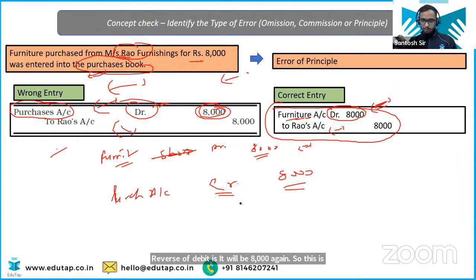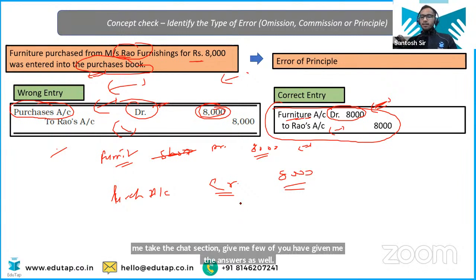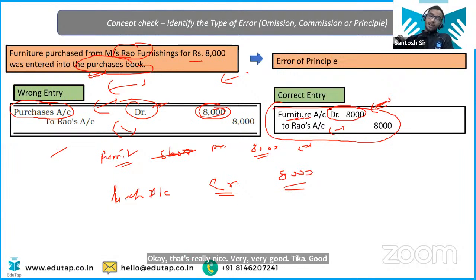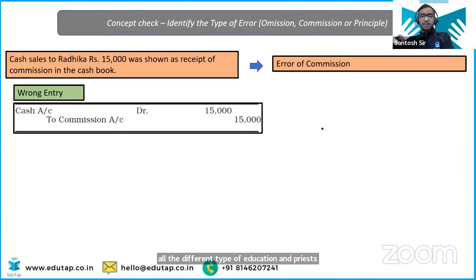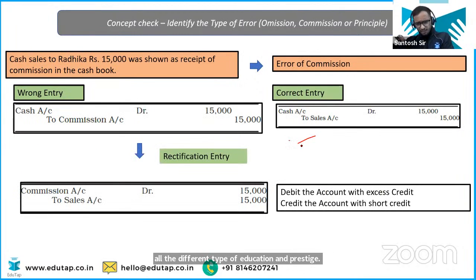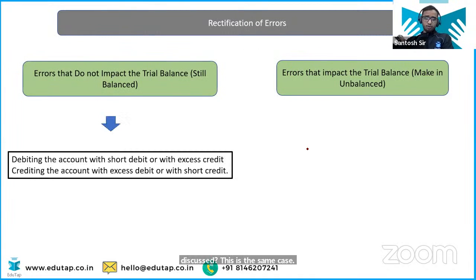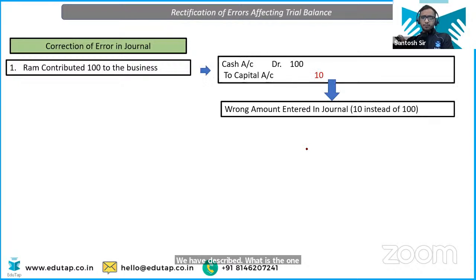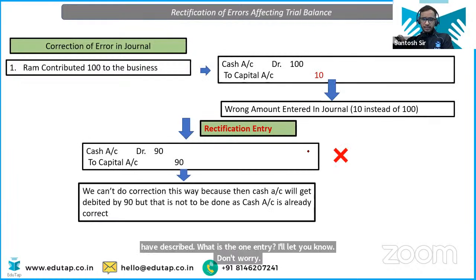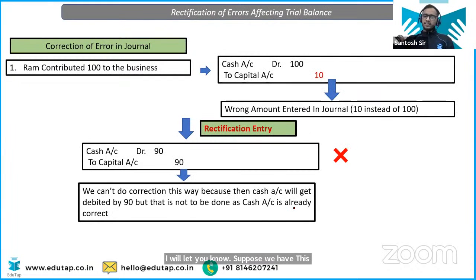So let me check the chat section because a few of you have given me the answers as well. Okay, that's really nice. Very, very good. So this is the rectification. Now we have talked about all the different types of rectification entries, barring one. And what is that one entry that we haven't discussed? I'll let you know, don't worry. Suppose we have this example. Let's take this example.